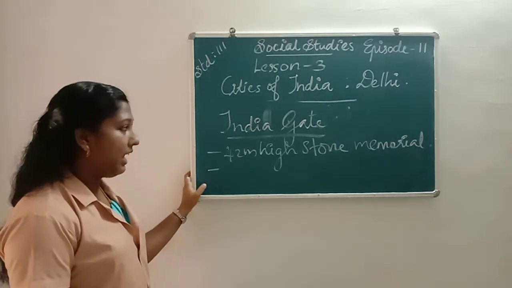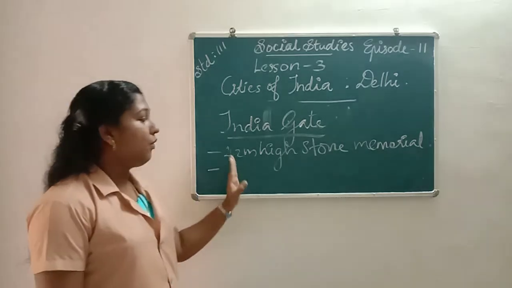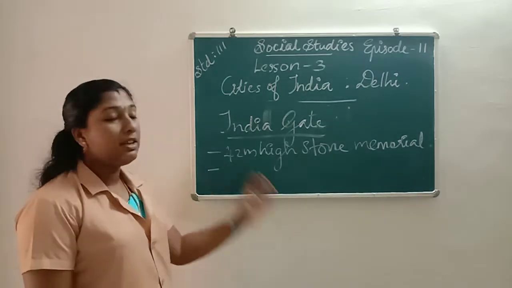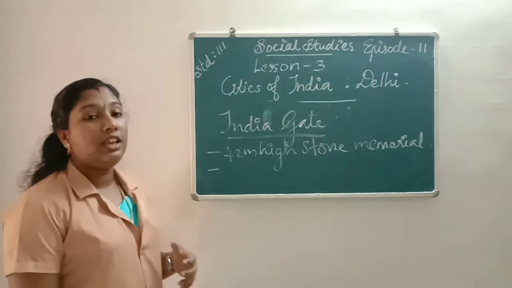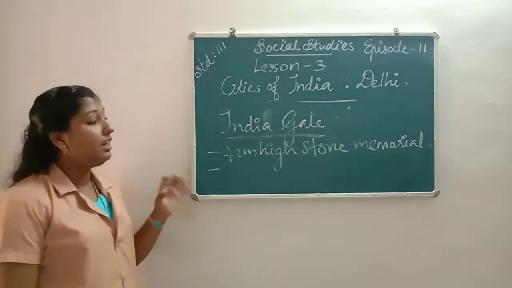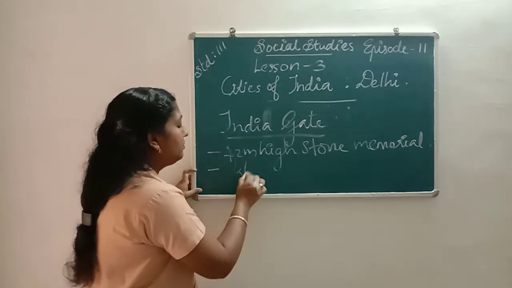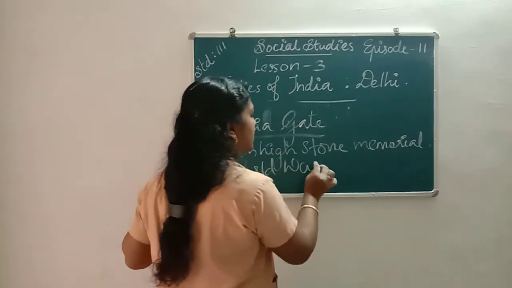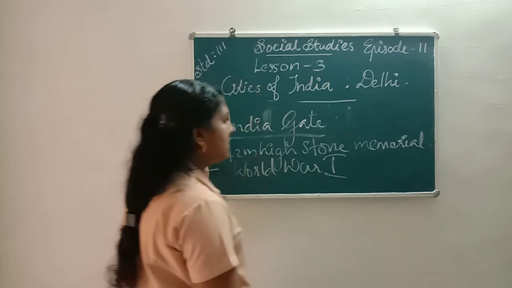Once again about India Gate. India Gate is a 42-meter high stone memorial built for the Indian Army soldiers who died in World War First.